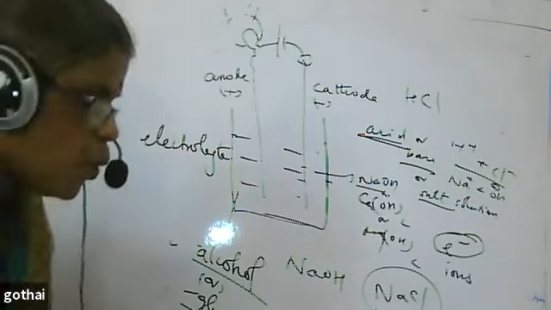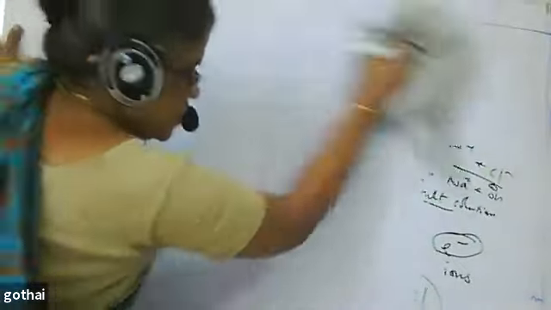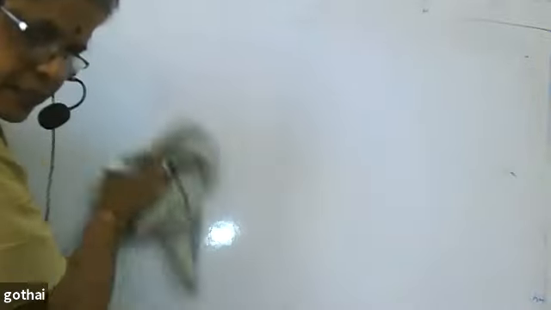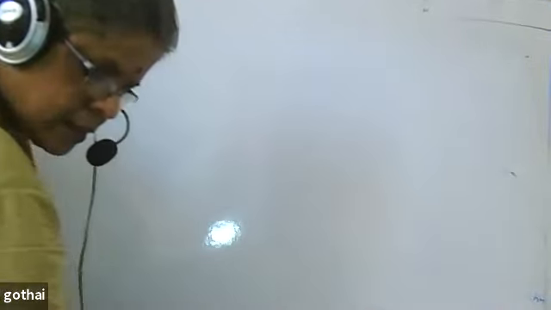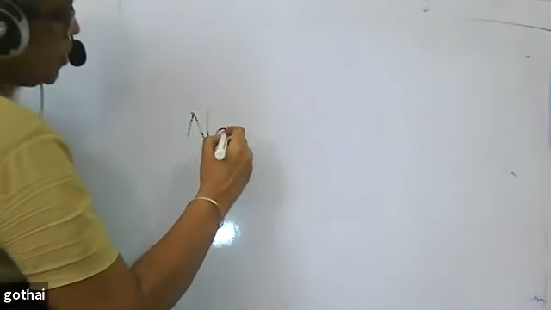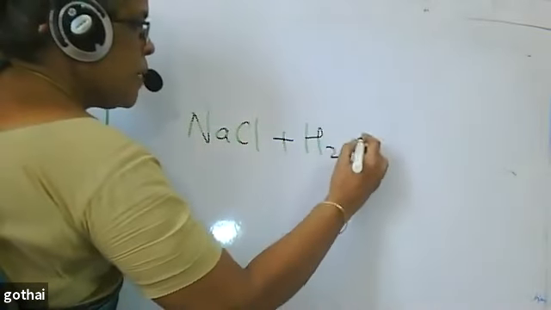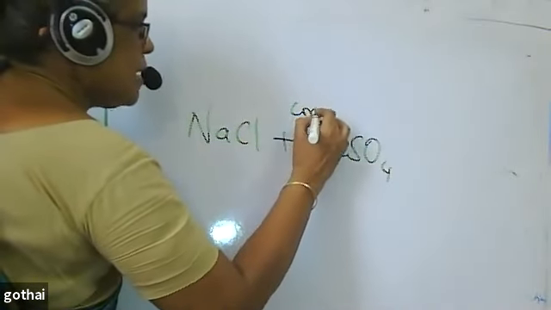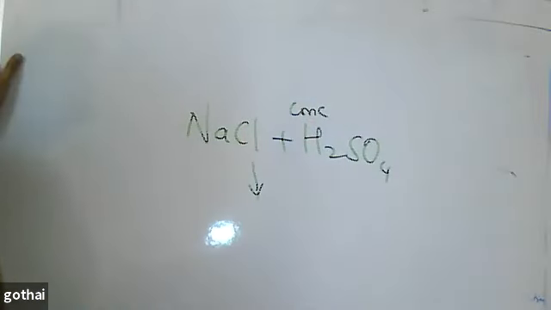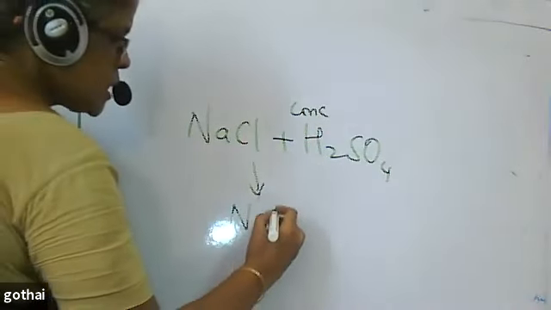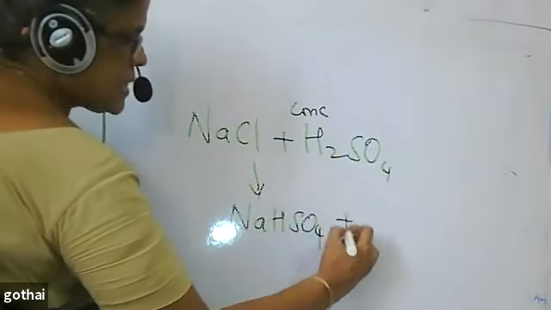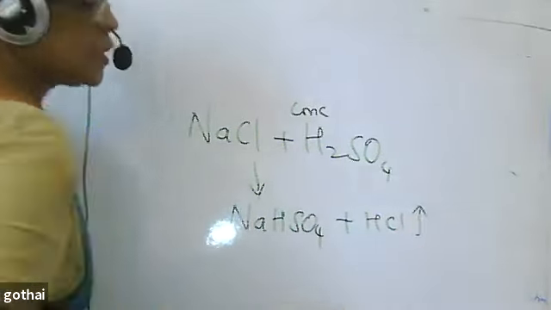What happens to an acid or a base in a water solution? Here, this we can see. This we can prove it. You are using sodium chloride. When I use 2 sodium chloride and concentrated sulfuric acid, I get sodium bisulfate plus HCl. This HCl is produced as a gas.